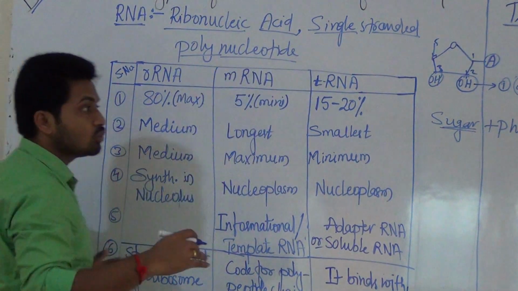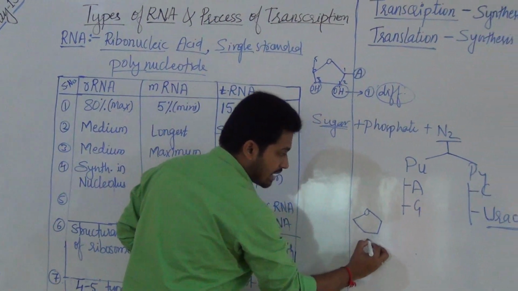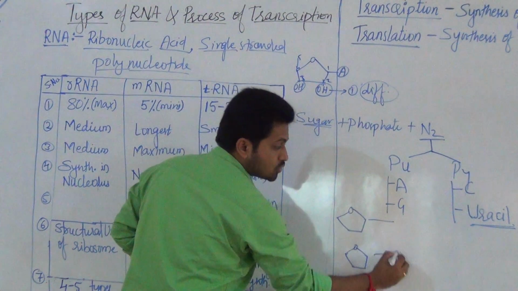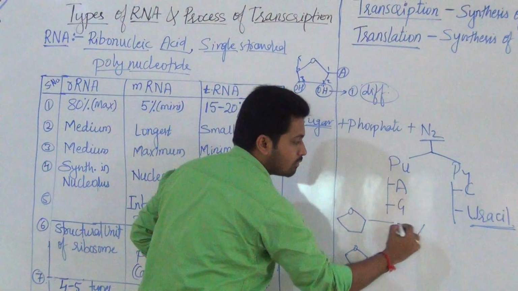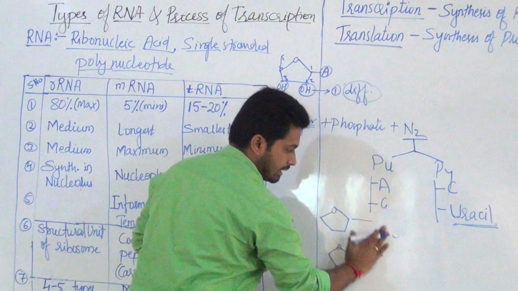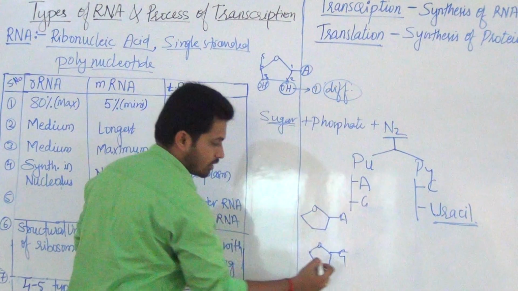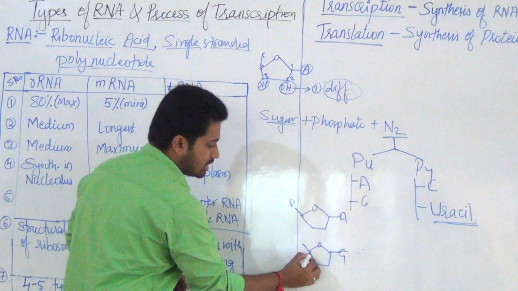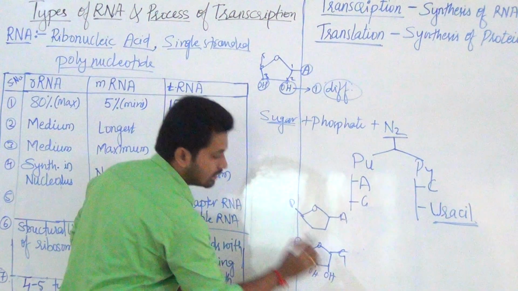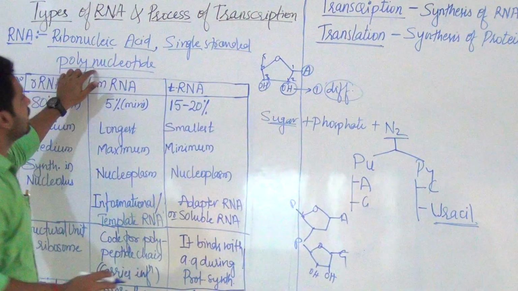Here the nucleotides are arranged in only a single strand like this. There is no opposite strand in the reverse form which we saw in DNA. So it is like only this one, that is adenine, and this is, for example, guanine. Here it will be phosphate, here it will be phosphate, and the main difference is OH here, here also. So this is a single stranded polynucleotide strand.